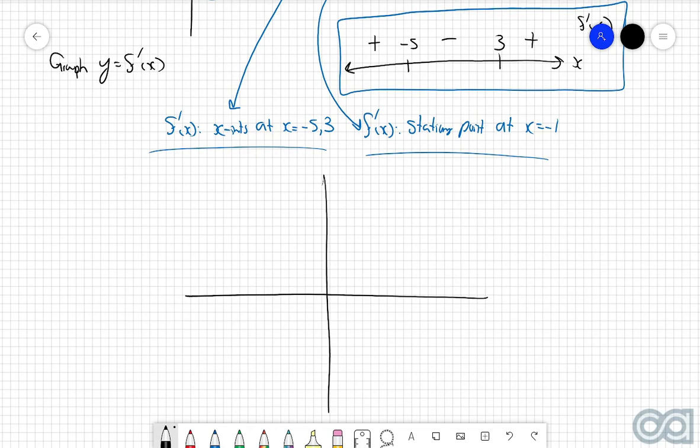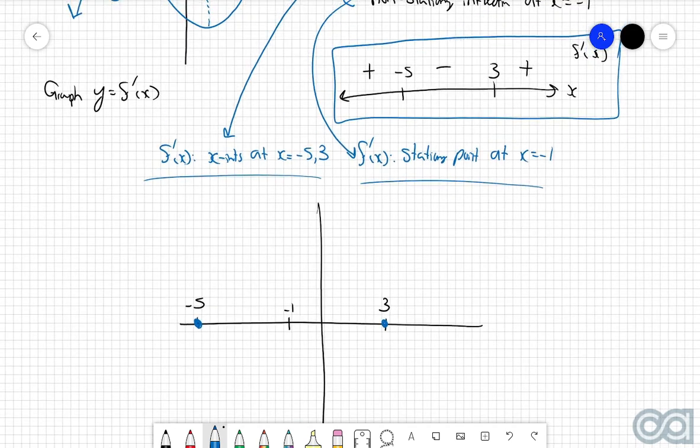So the first thing I'm going to do here is quickly list out the important x points that we've got. So we've got negative 1, 3, and negative 5. We know that we're going to have a stationary point at x equals minus 1, but we also know that we're going to have x-intercepts at the minus 5, so we know that we're going to cut through here, and we're also going to cut through here. On top of that, using the sign diagram, we know that everything in between -5 and 3 must be negative. In other words, it must be below the x-axis. Whereas to the left of -5 and to the right of +3, we know that it's positive, so it's going to be above the x-axis.